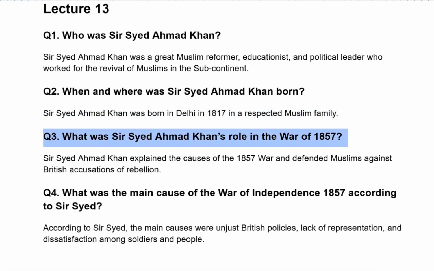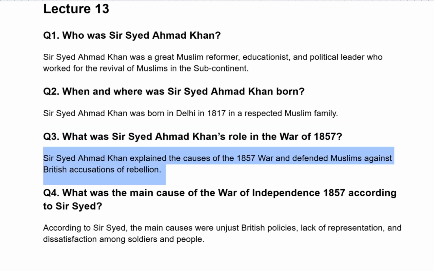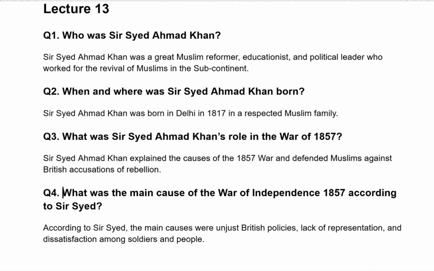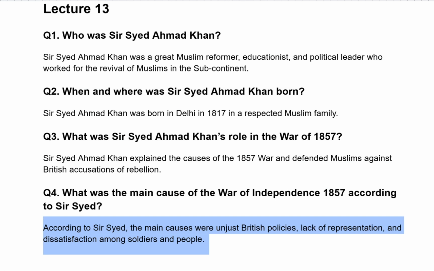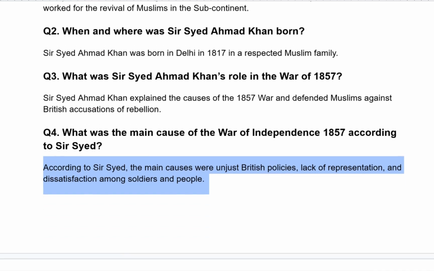What was Sir Syed Ahmad Khan's role in the War of 1857? Sir Syed Ahmad Khan explained the causes of the 1857 war and defended Muslims against British accusations of a rebellion. What was the main cause of the War of Independence 1857 according to Sir Syed Ahmad Khan? According to him, the main causes were unjust British policies, lack of representation, and dissatisfaction among soldiers and people.